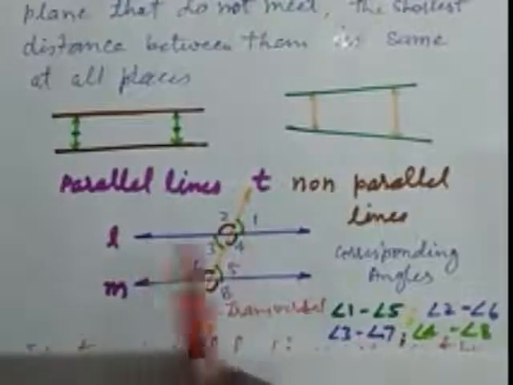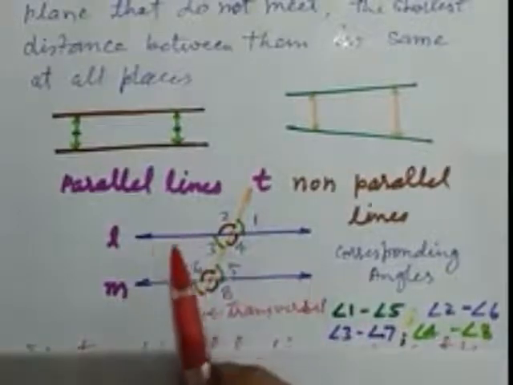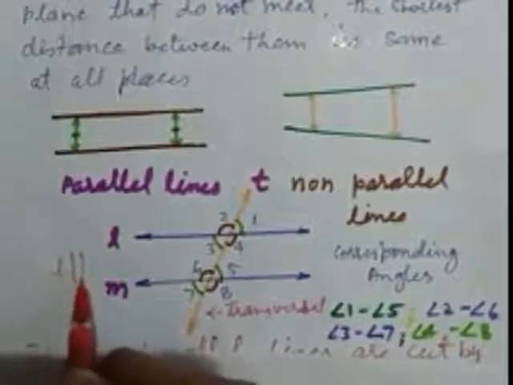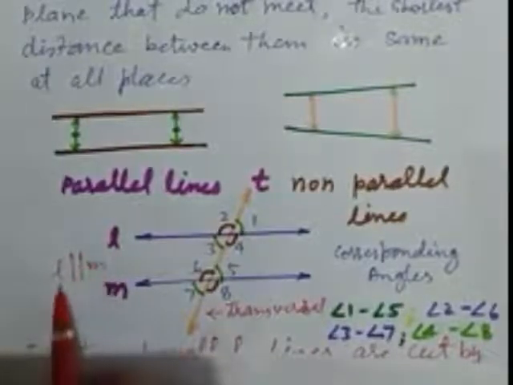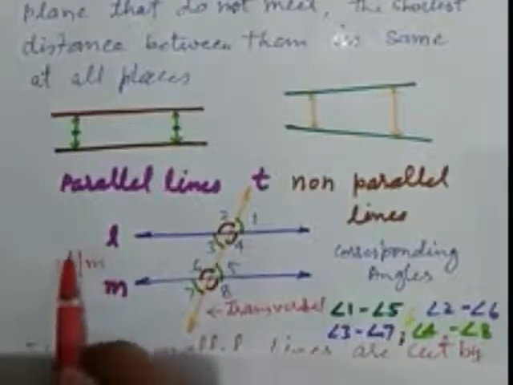And these two lines are parallel lines. We already know that lines L and M, L parallel to M. This is the way we can represent two parallel lines by this symbol.